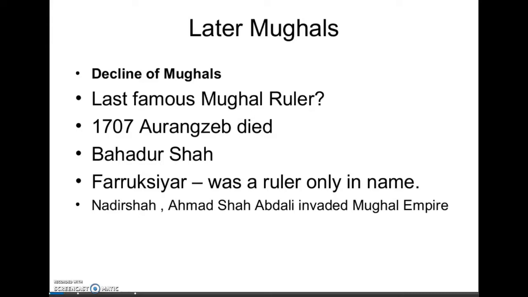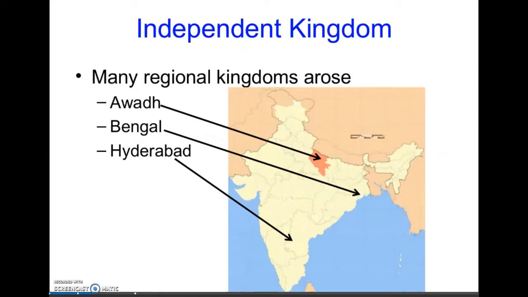Later Mughals, what happened? Decline of Mughals. And who was the last famous Mughal ruler? Yes, Aurangzeb. In 1707, Aurangzeb died. Then Bahadur Shah. Farrukh Siyar was a ruler only in name. Nadir Shah and Ahmad Shah Abdali invaded the Mughal Empire. Many regional kingdoms arose after the Mughals, like Awadh, Bengal, and Hyderabad.